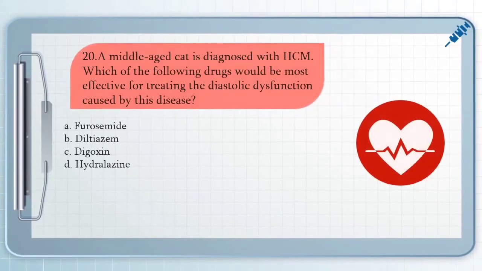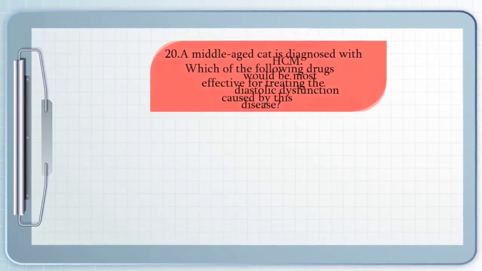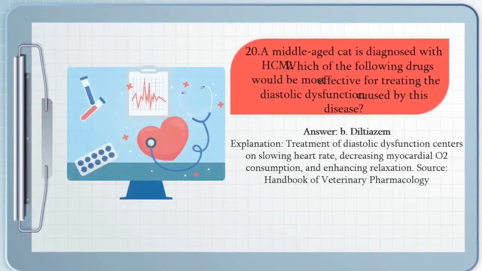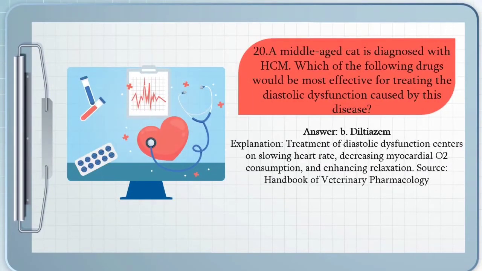Question number 20. A middle-aged cat is diagnosed with HCM. Which of the following drugs would be most effective for treating the diastolic dysfunction caused by this disease? A. furosemide, B. diltiazem, C. digoxin, D. hydralazine. The answer for that question is letter B. Treatment of diastolic dysfunction centers on slowing heart rate, decreasing myocardial oxygen consumption, and enhancing relaxation.